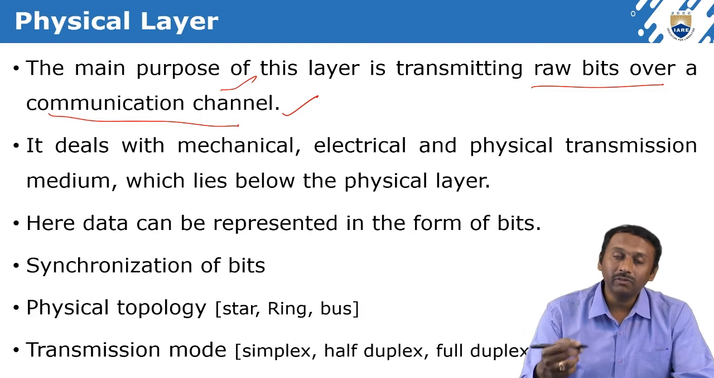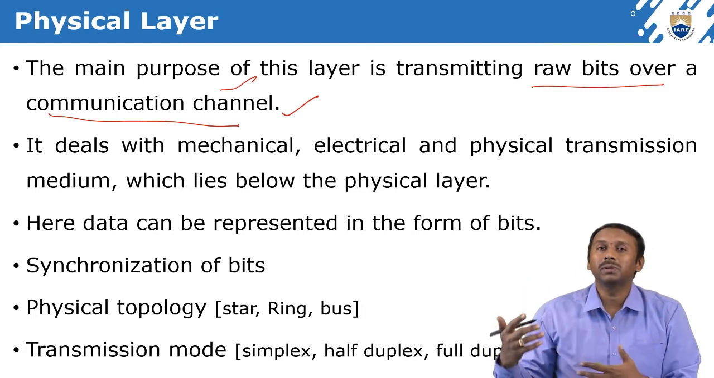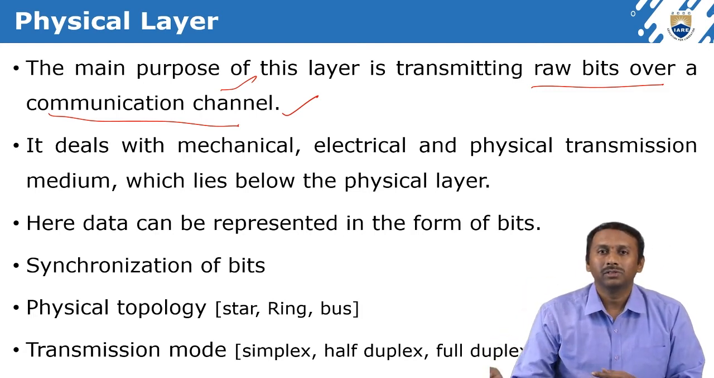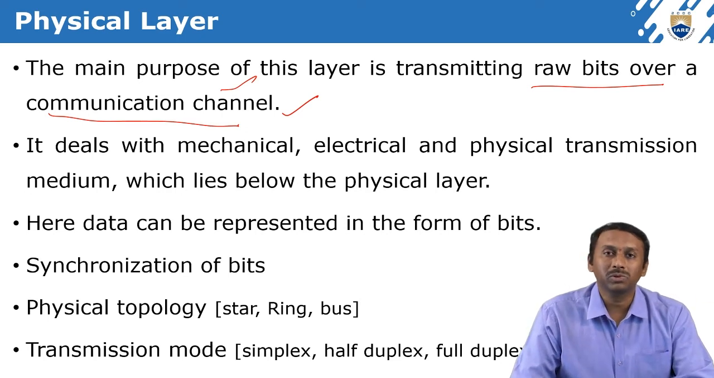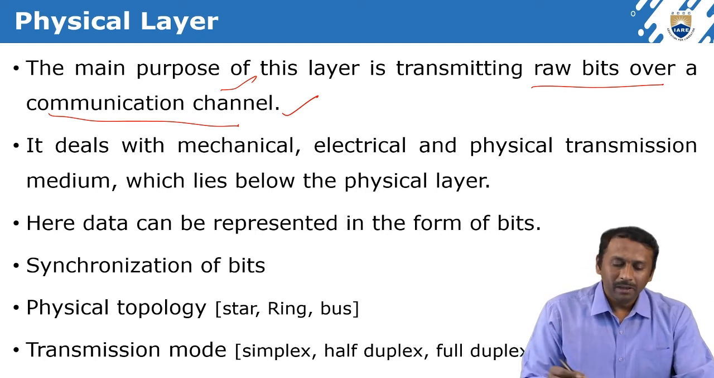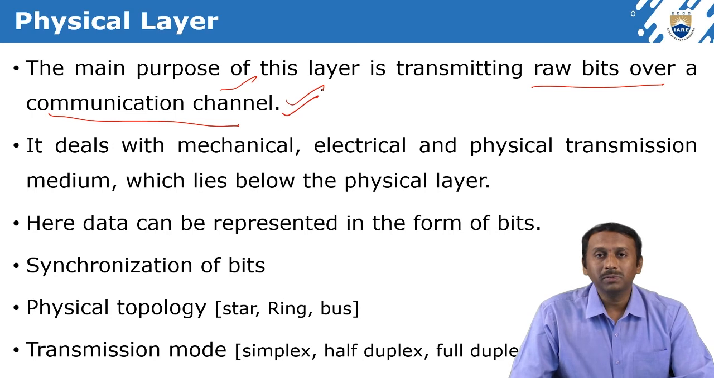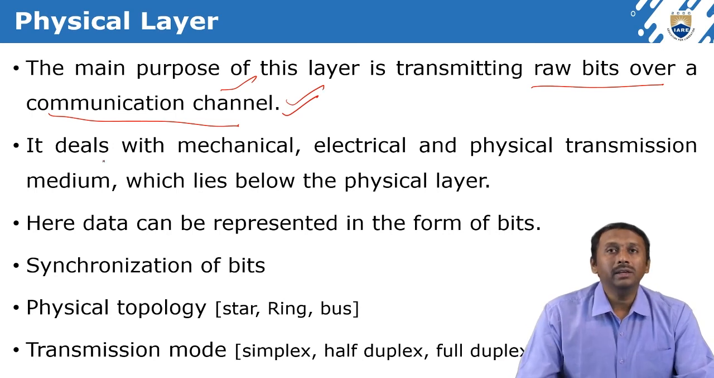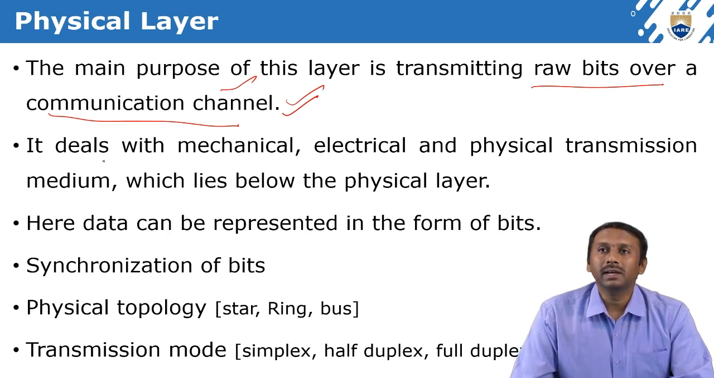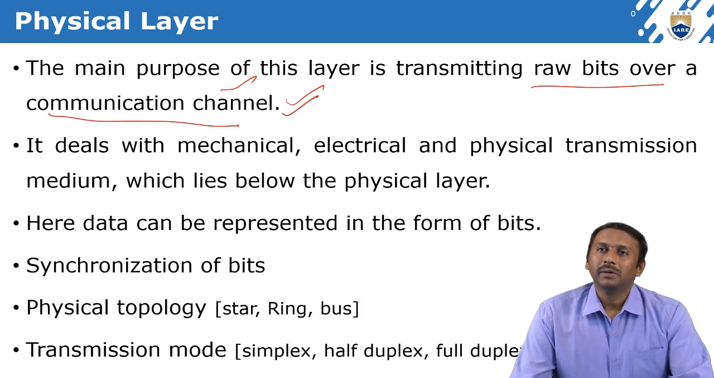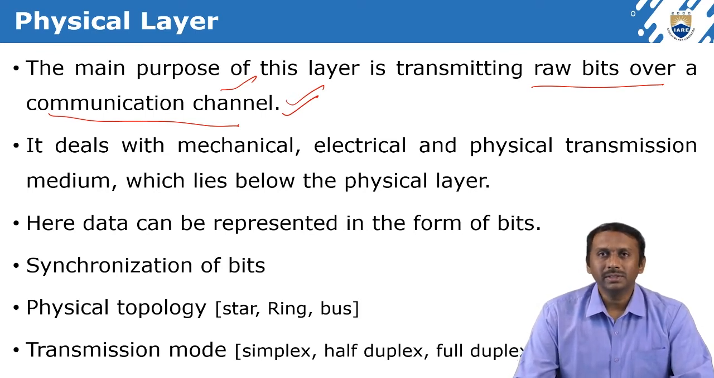Clear? In the wired communication channel, we again have some types, like cables; different types of cables are available. Those are a different concept we will discuss later, right? It deals with the mechanical, electrical, and physical transmission medium which lies below the physical layer, right?